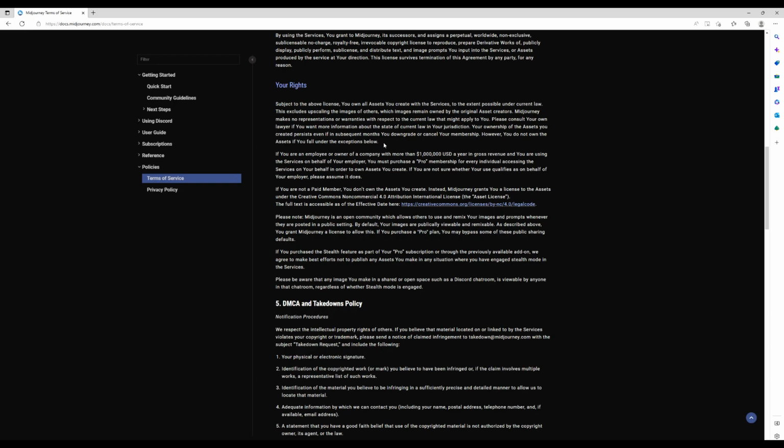I advise you to familiarize yourself with the Creative Commons Attribution Non-Commercial 4.0 International Public License, as I am providing you with just a small part of, not the entire document.